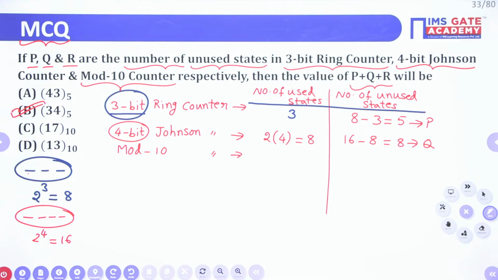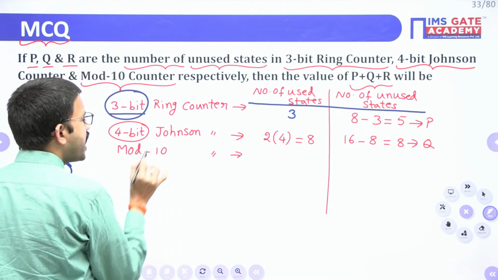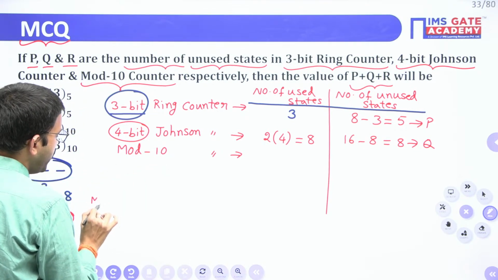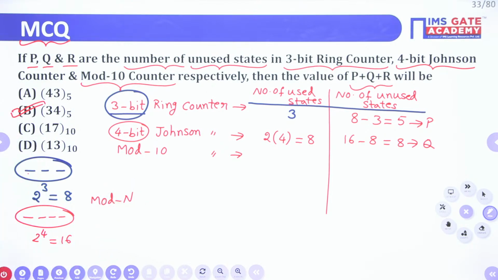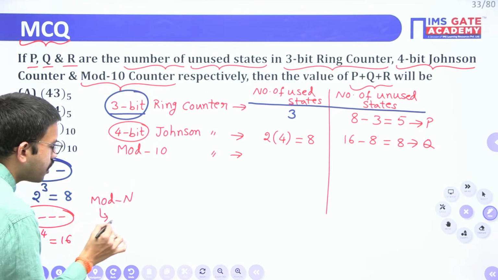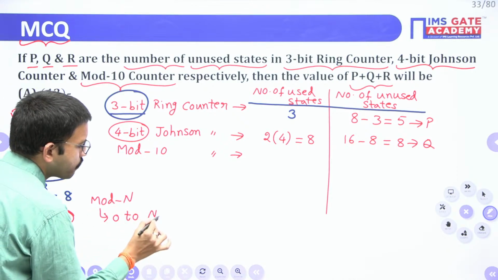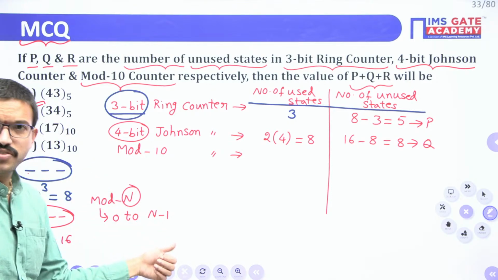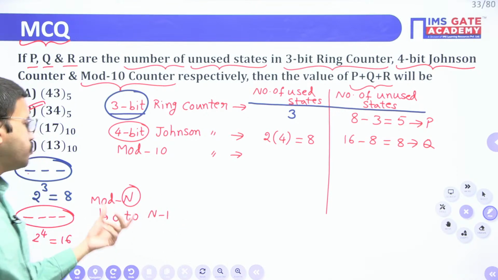Yes, very good, Revant. Now for the generalized case, whenever you are having a mod n counter, this counter will count from 0 to n minus 1. Since you are counting from 0, when you count the total number of values, you will get n.